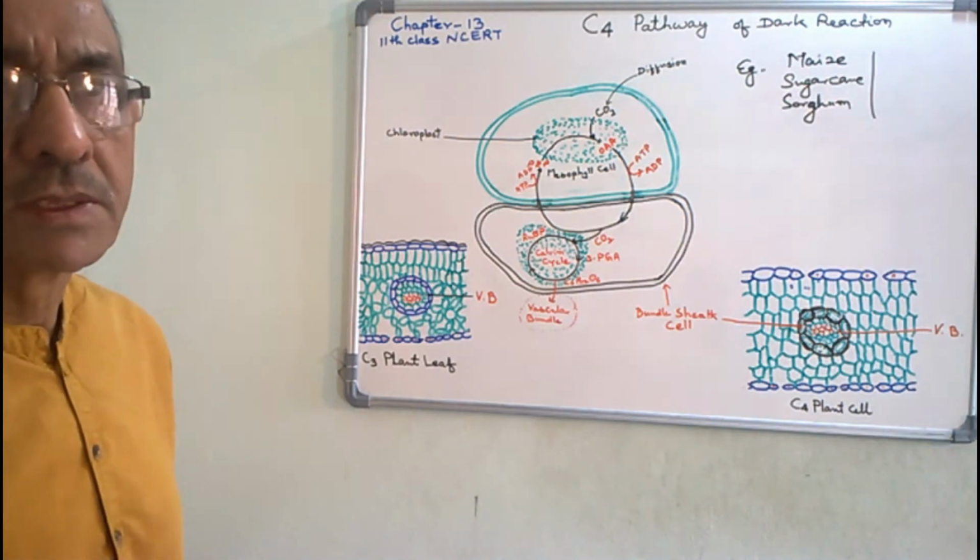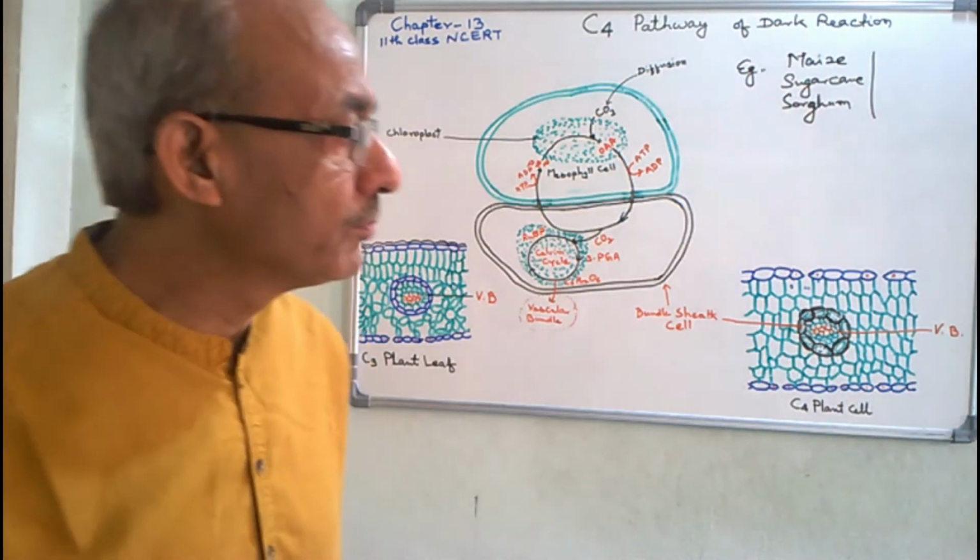In dry tropical regions, they mainly grow.